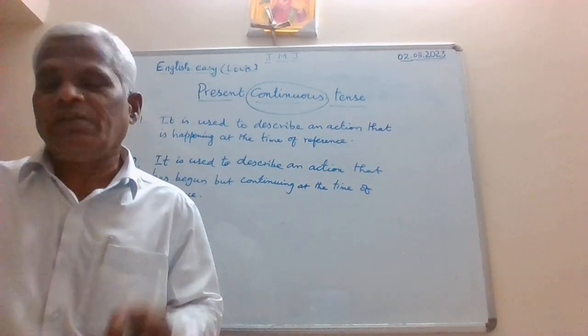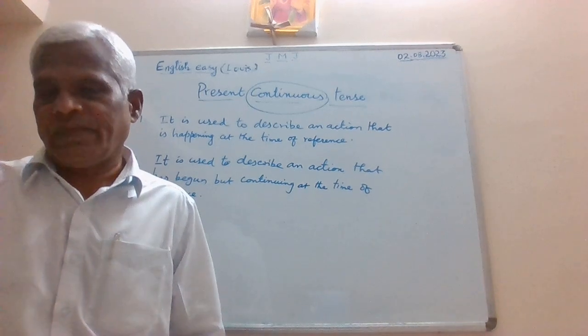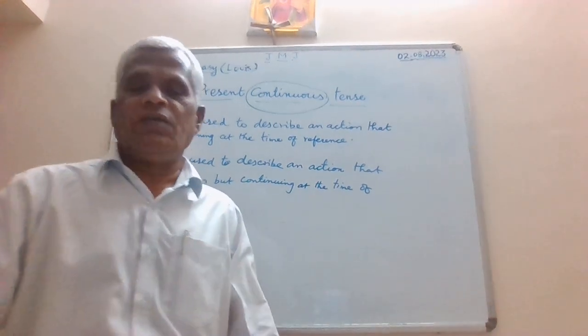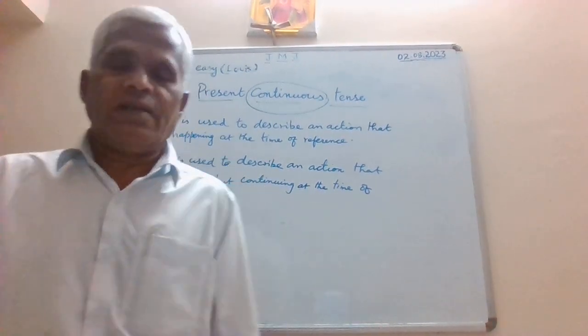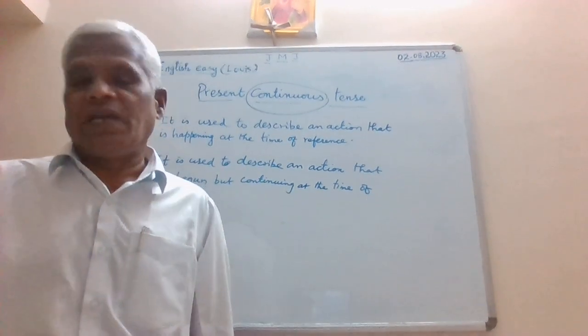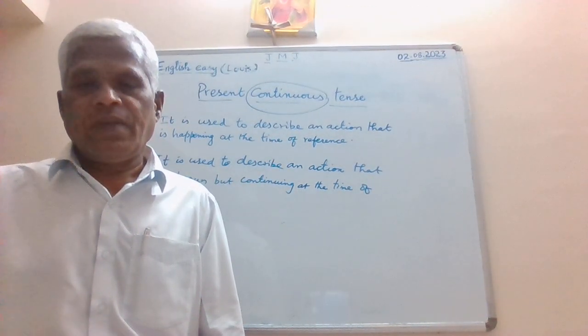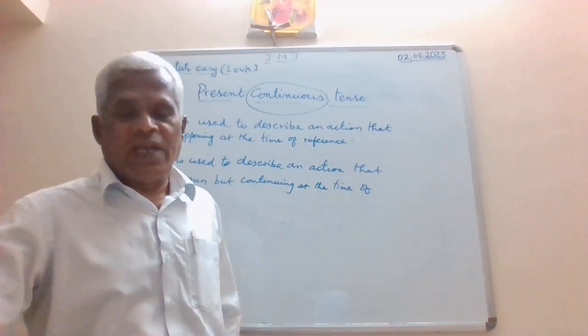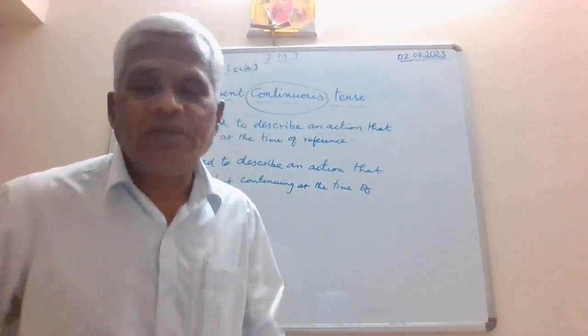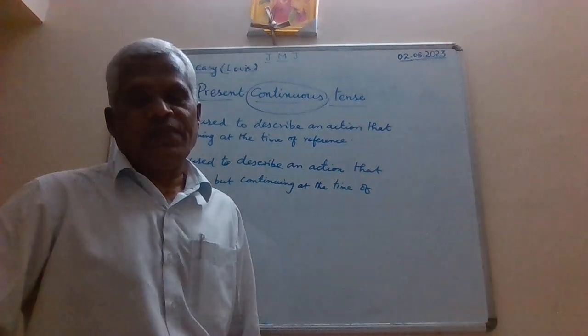You must use only present continuous tense. That is the second usage that we can think of when we talk about present continuous tense.